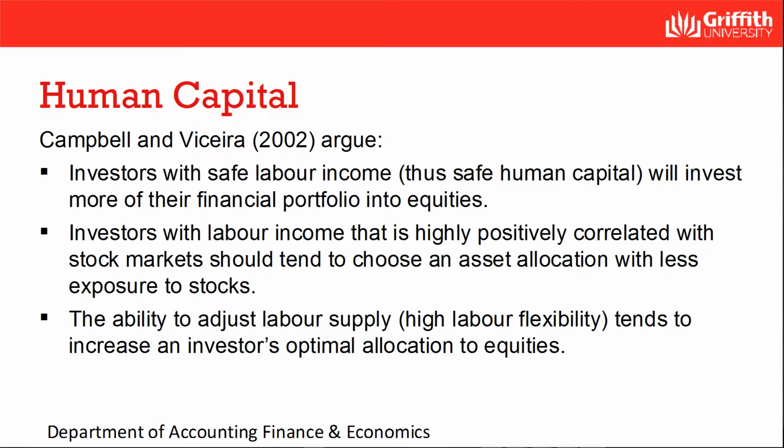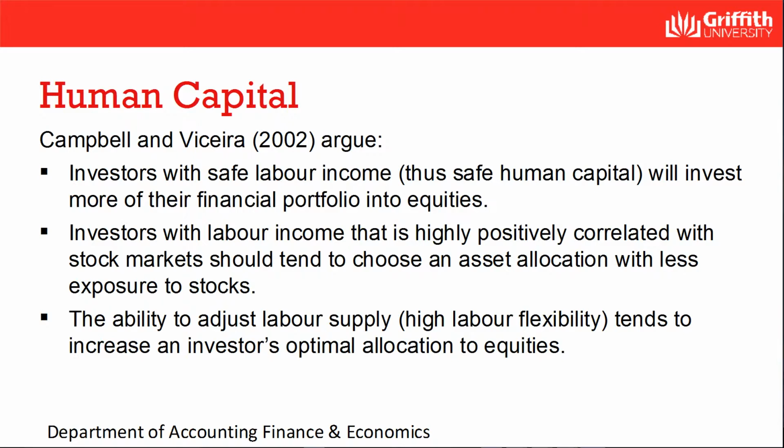So human capital's importance is often underestimated. Ignoring human capital, individuals should optimally maintain constant portfolio weights throughout their life given certain assumptions, including assumptions about the investor's risk aversion. When we do take labour income into account, individuals appear to optimally change their asset allocation in ways related to their life cycle and characteristics of their labour income.